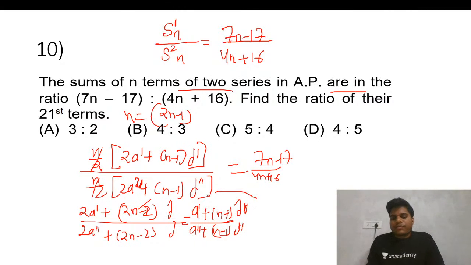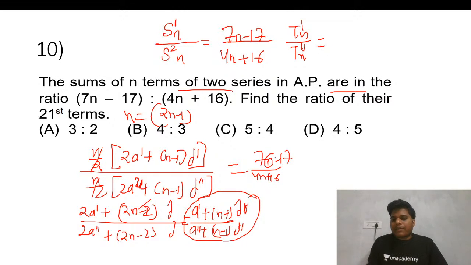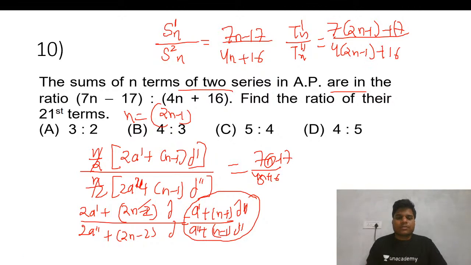So this is your formula for Tn upon Tn dash. I need to replace n with 2n minus 1 on the other side also. So this is your answer.